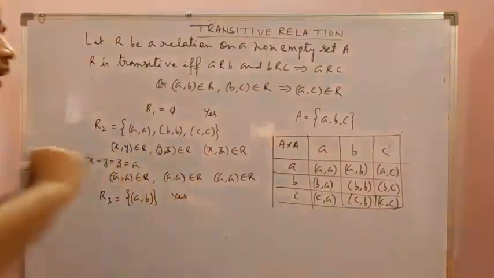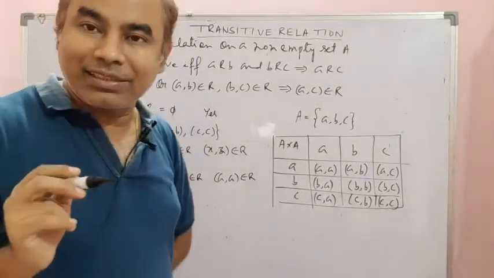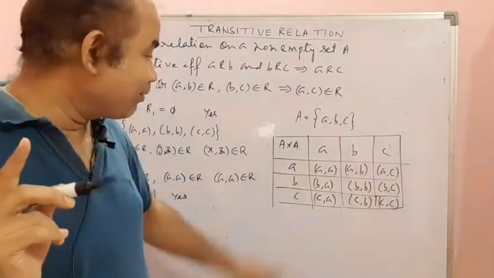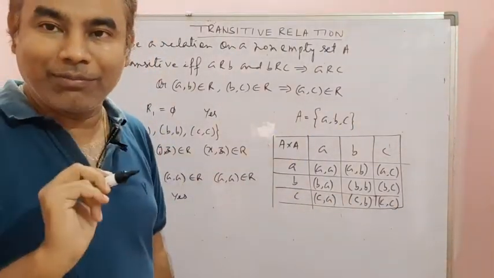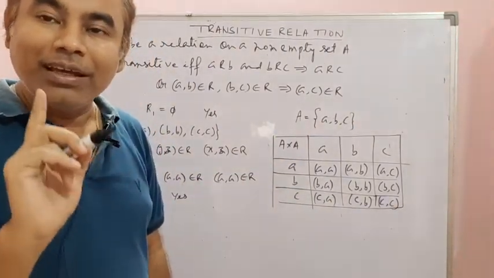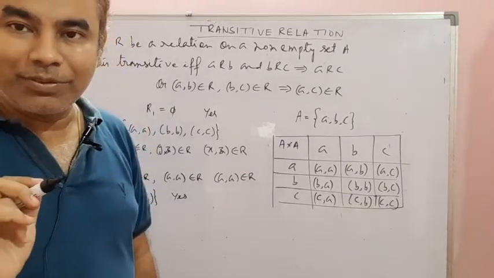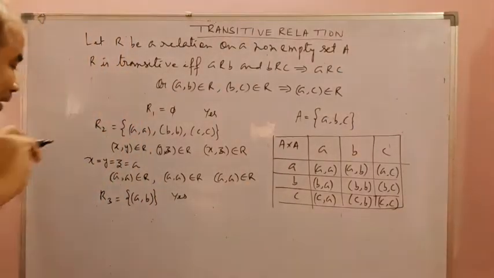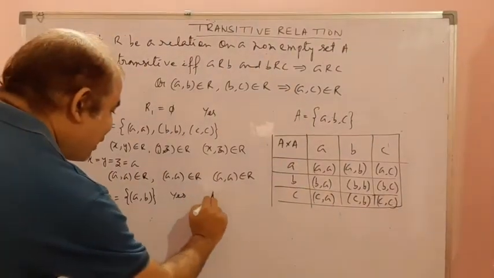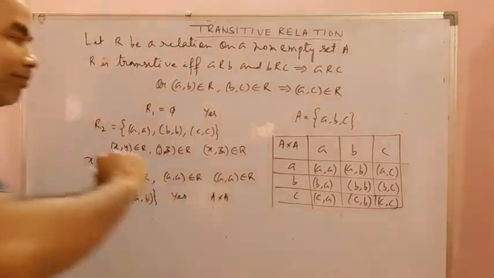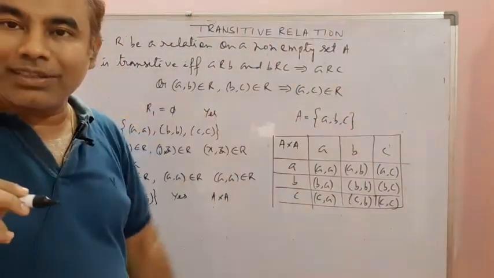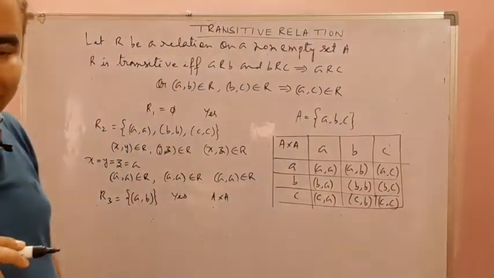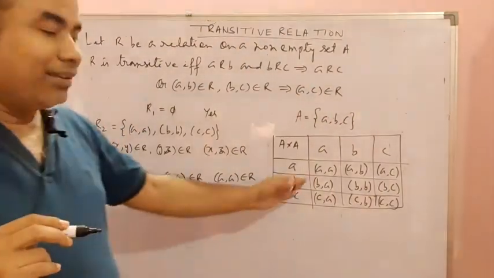And you remember, every singleton relation, that means every subset of this Cartesian product with only one ordered pair, is always transitive. Then if I consider the Cartesian product of A and A, the entire set, it is called the universal relation. Then the answer is yes.